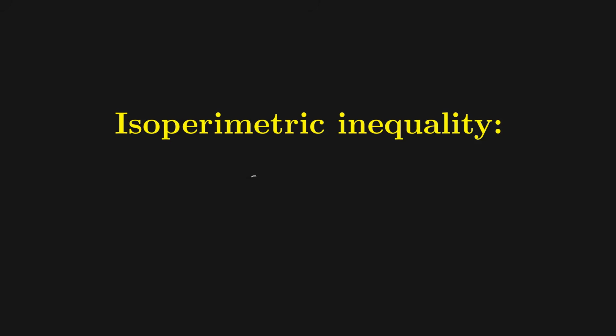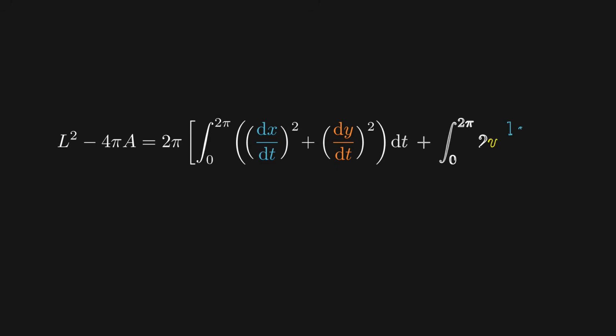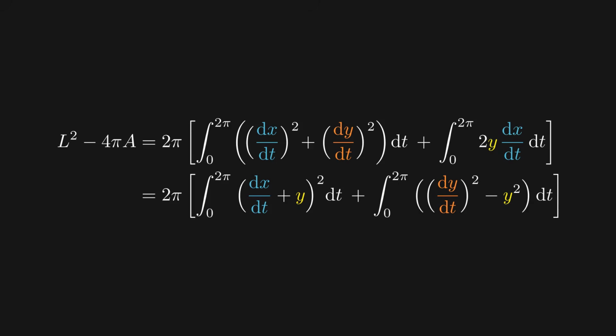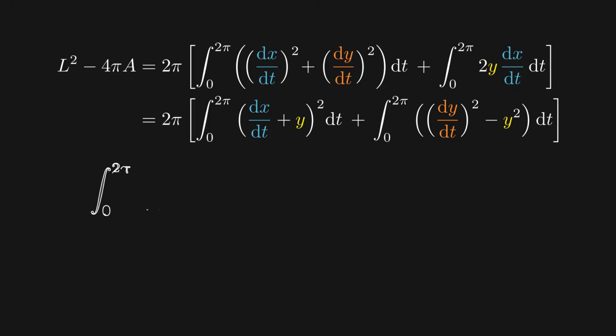In case you've forgotten, the isoperimetric inequality we want to prove is L squared is larger than or equal to 4 pi A, or equivalently, L squared minus 4 pi A is larger than or equal to 0. So we plug in the formula for L squared we've just obtained together with the formula for the area to get the following form. We then collect these two terms as a sum squared, which also gives us an additional y squared term that we subtract again. Note that this term here is clearly always non-negative, so the inequality will be proved if we show that this term is non-negative. However, this isn't true in general.